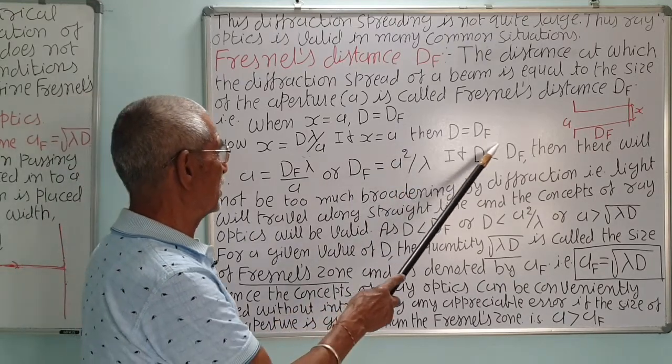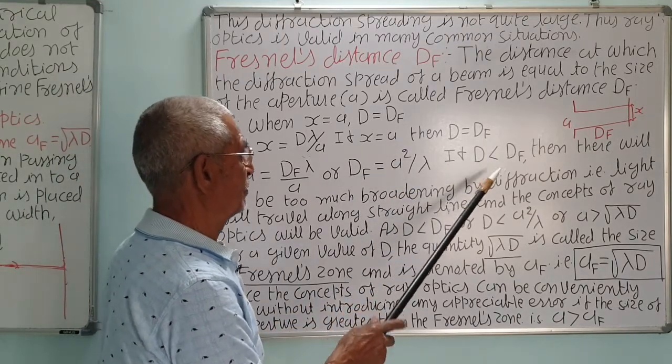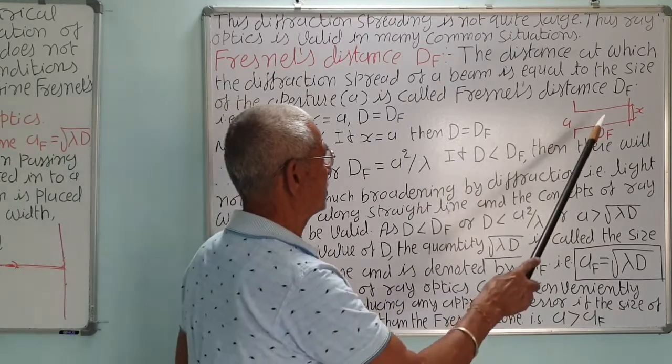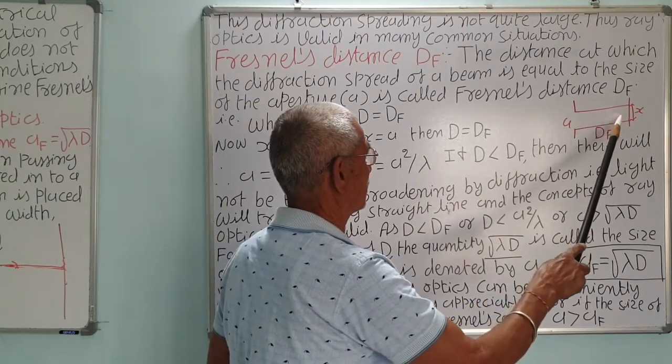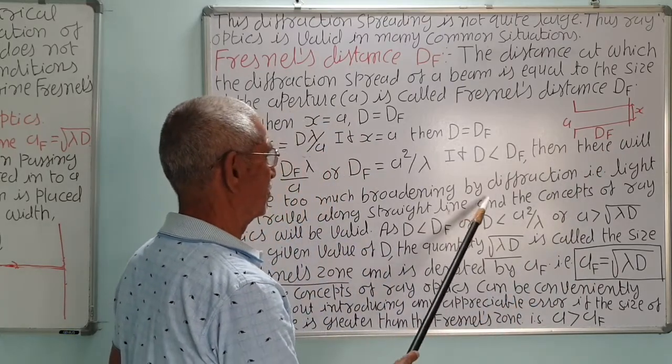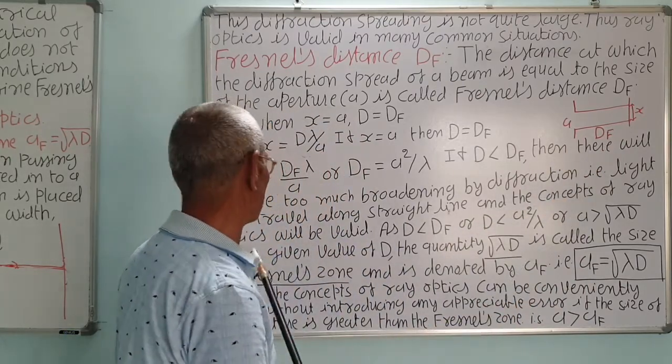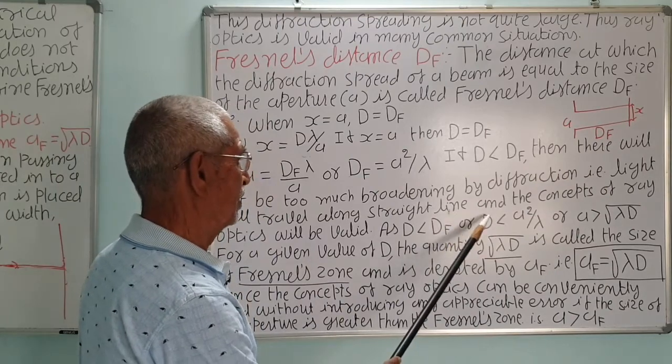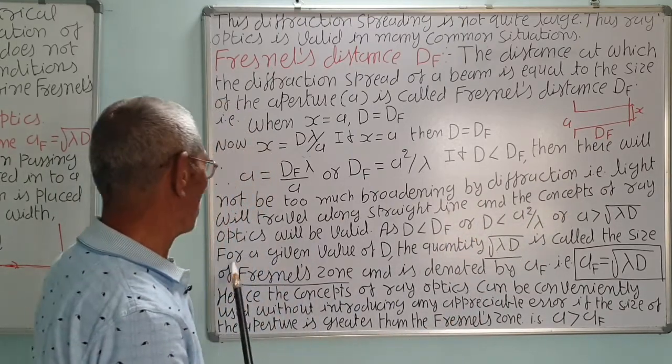If d is less than df, suppose the screen is here, then there will not be much broadening by diffraction, that is light travels in a straight line, and the concepts of ray optics will be valid.